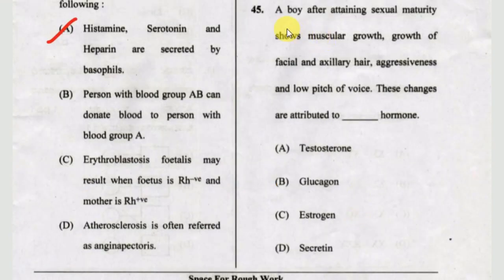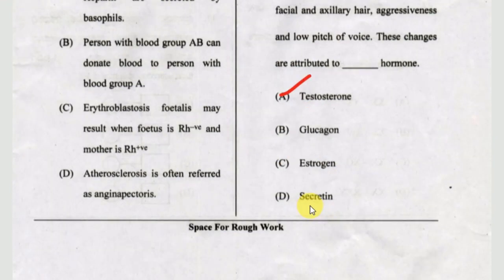Next one, a boy after attaining sexual maturity shows muscular growth, growth of facial and axillary hair, aggressiveness and low pitch of voice. These changes are attributed to dash hormone. Option A, testosterone. Option B, glucagon. Option C, estrogen. Option D, secretin. The correct answer for this one is A, testosterone.